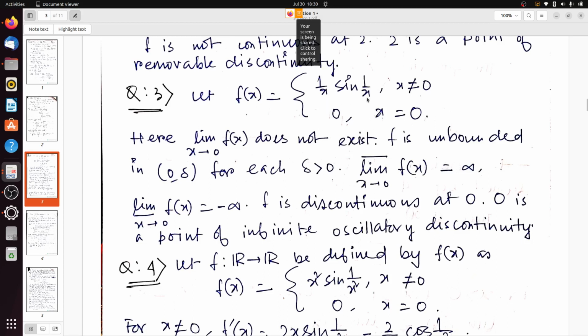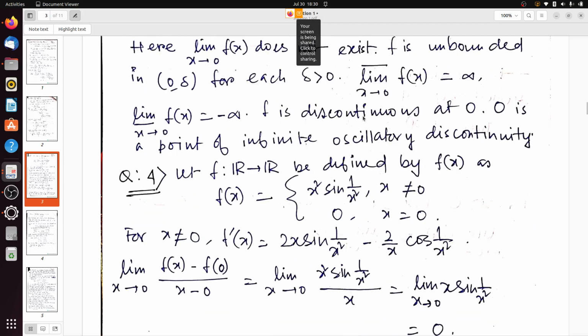So the function (1/x) sin(1/x) has an oscillatory discontinuity at the point x equals 0. Please take it as homework: try to plot the curve y equals (1/x) sin(1/x). Then you will clearly understand what I am trying to say.